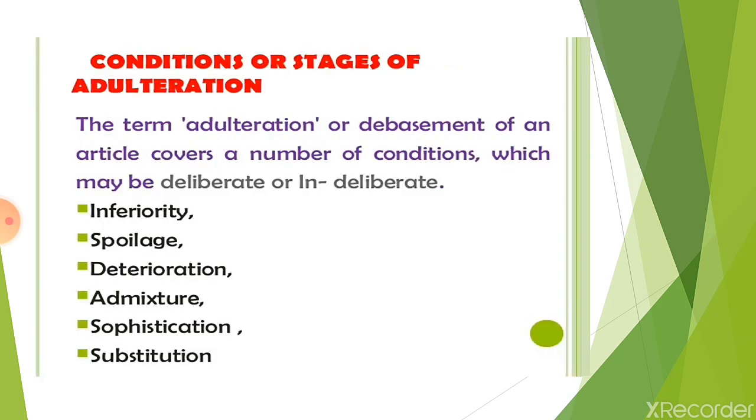Now we see different conditions or stages of adulteration. The term adulteration or debasement of an article covers a number of conditions which may be deliberate or indeliberate. That means intentional or indeliberate. First one is inferiority, second one spoilage, third one deterioration, fourth one admixture, fifth one sophistication, sixth one substitution. Now we'll see these terms one by one.